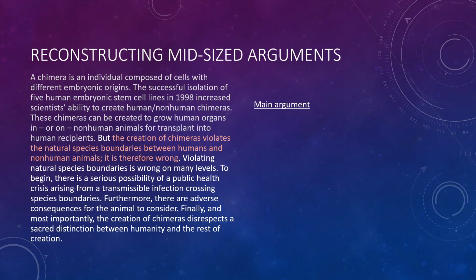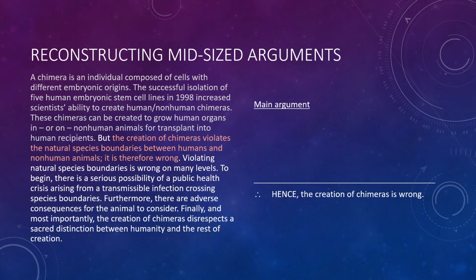The creation of chimeras violates the natural species boundaries between humans and non-human animals. It is therefore wrong. This argument is a nice little one-step argument, it looks like, and it resembles very much the very short argument reconstructions we worked on in the last video. But let's go ahead and lay it out in standard form, at least this much of it. So the conclusion is that the creation of chimeras is wrong, and we see the word therefore here in this passage. It is therefore wrong. What is it? The creation of chimeras.